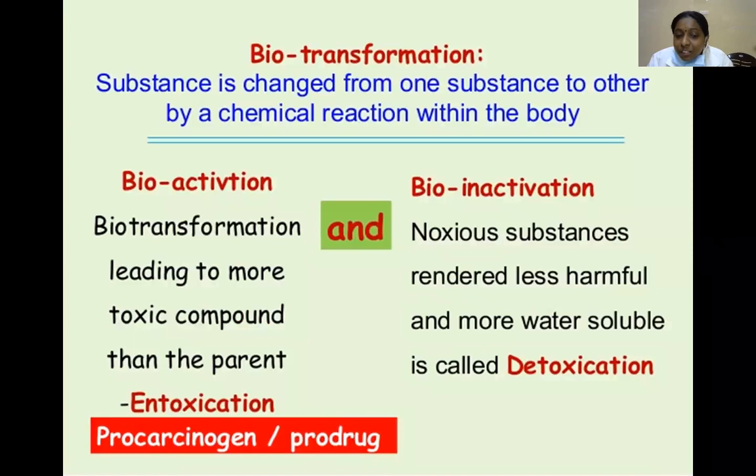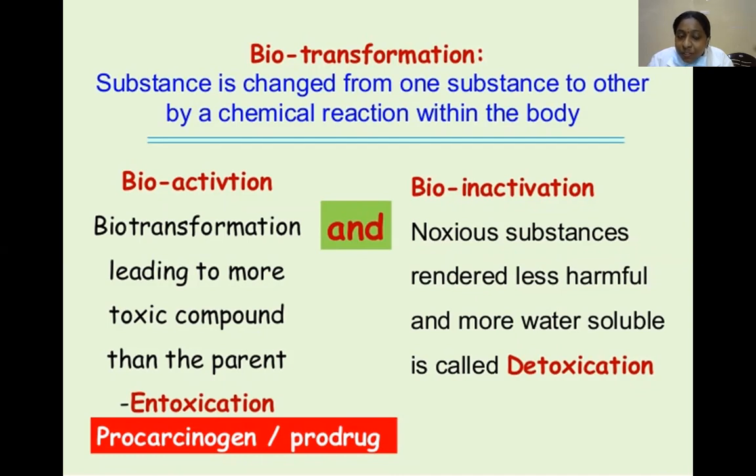There is a difference between intoxication and detoxification. First of all, shall we see biotransformation? Here a substance is changed from one substance to another by a chemical reaction in the body; this is biotransformation.